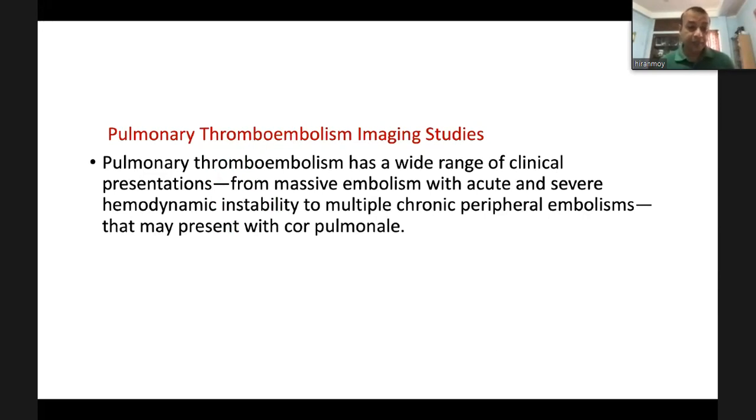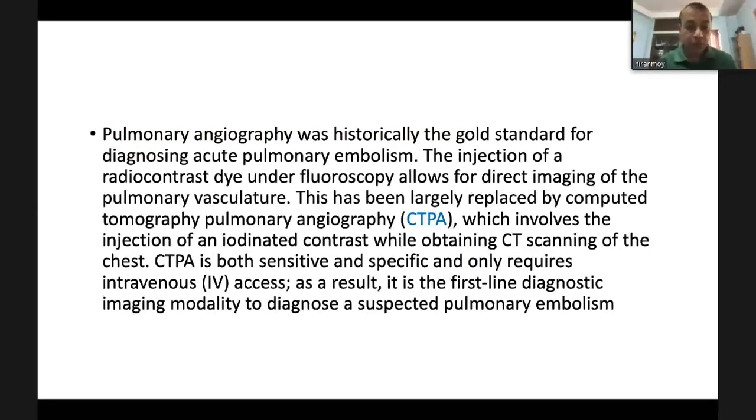If you suspect the patient has pulmonary thromboembolic disease, then in case of acute pulmonary embolism, which causes cor pulmonale, you should do a CT pulmonary angiogram. And if you suspect chronic pulmonary thromboembolic disease, which can lead to pulmonary hypertension and cor pulmonale, in that case the CT angiogram is not preferred. Ventilation perfusion scan is the investigation of choice in case of chronic thromboembolic pulmonary hypertension. You will find there is perfusion defect in case of normal ventilatory function.